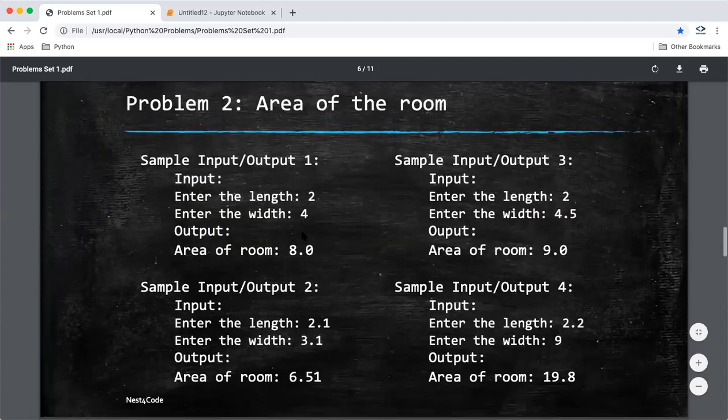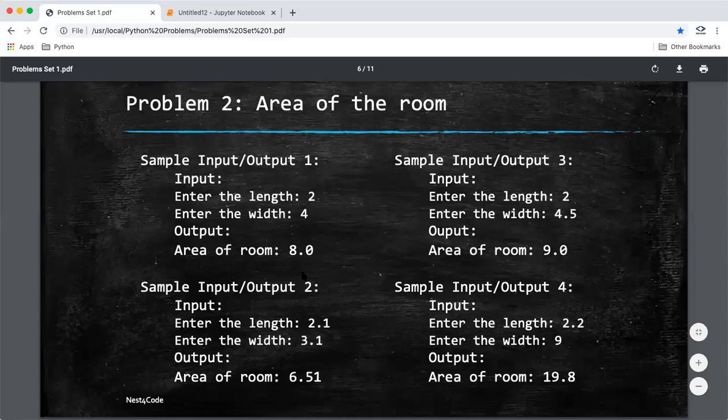Before I go to the problem, there are some sample cases also given. Sample cases always help you in two ways. One is to test your program, if it's working as expected. And the second is that it helps you understand the format of the program, because sometimes the problem statement could be complex. So sample input and output always help us understand the problem also. We can see that if I give this input, this will be the output. So like here I can see 4 into 2 is coming as 8, right? So it helps you in two ways.